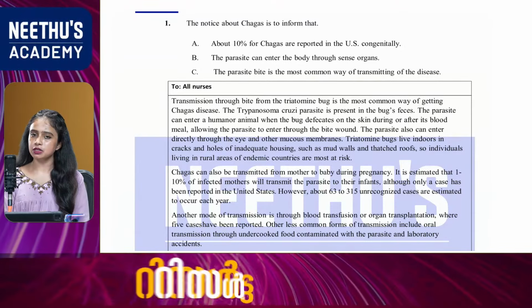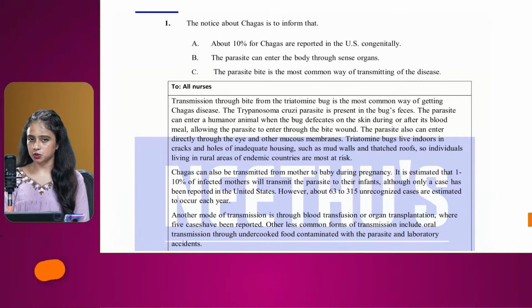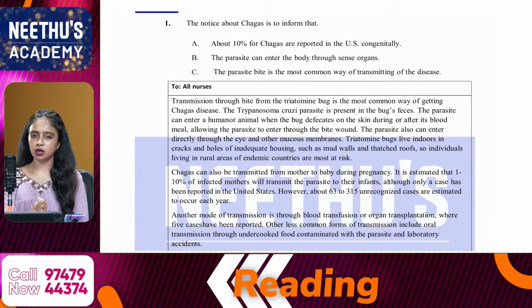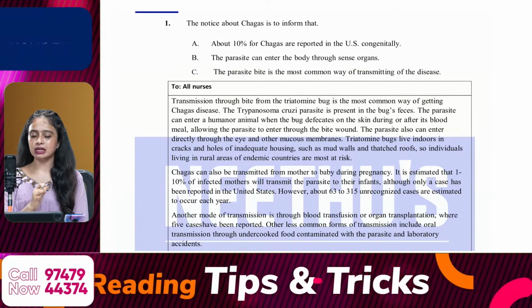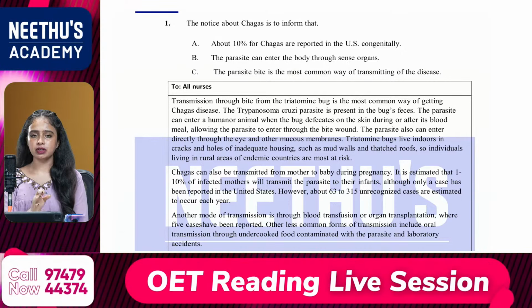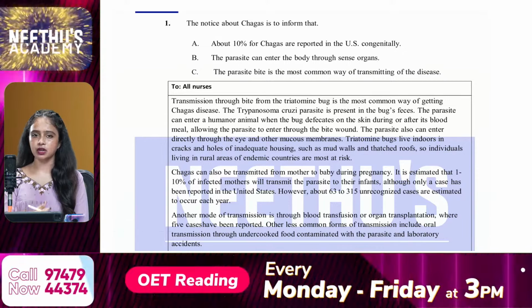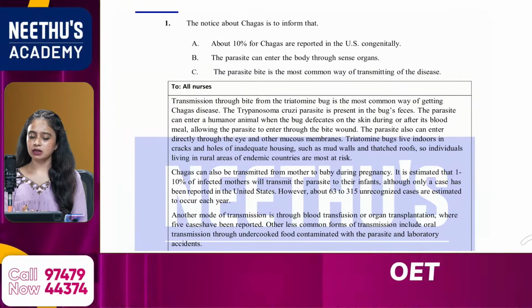And what type of questions are in Part B? Multiple choice questions with 3 answer options, which means a question will be there and 3 options will be there. Then we have a respective paragraph. Either you can read the question, then read the options and move to the paragraph, or you can read the question, then read the paragraph, then read the options. It's up to you. You can use either of the two methods.